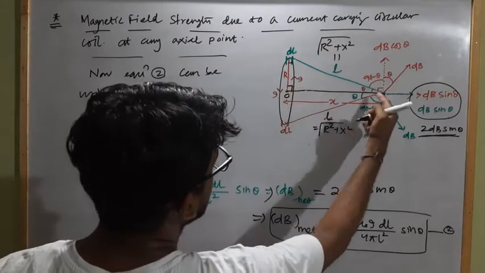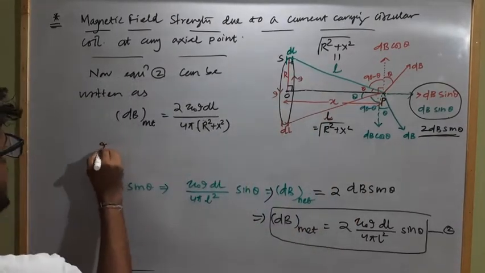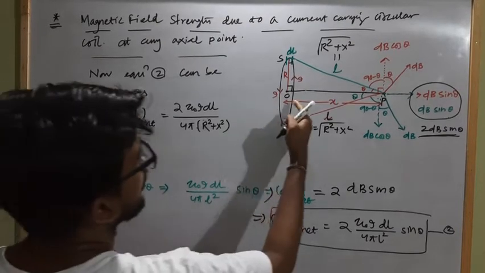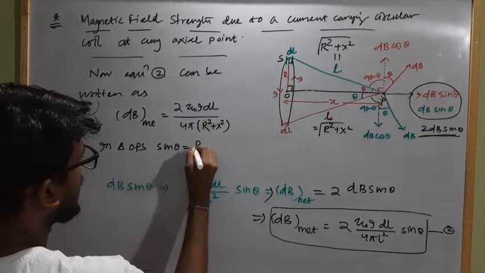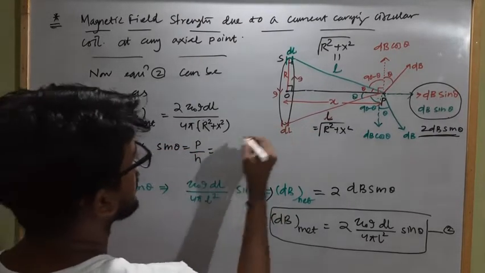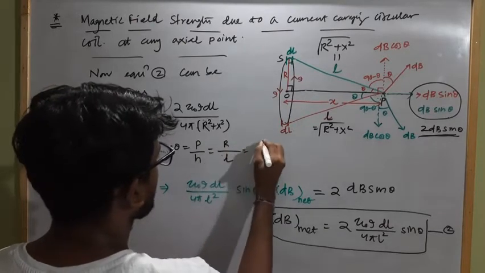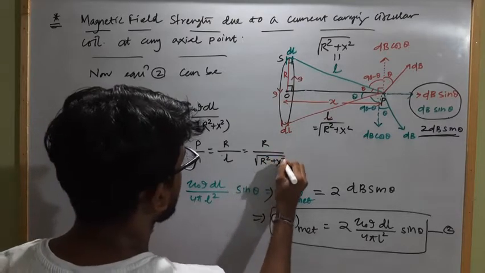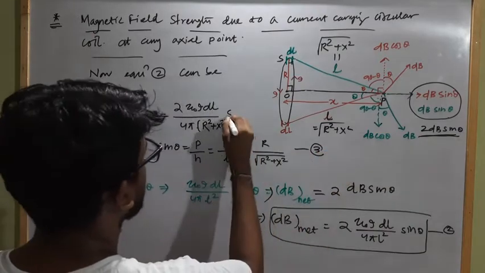In triangle OPS, sin theta equal to P by H, which is equal to R divided by L, which is equal to r divided by the square root of r square plus x square. Let it be equation 3.